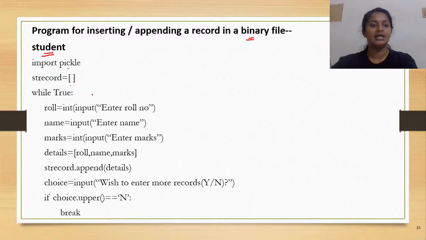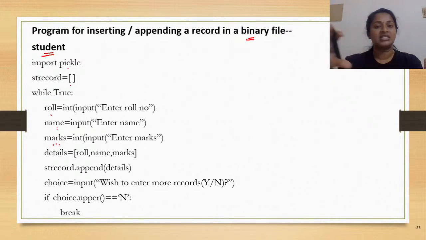So before moving on to the opening of the file, see, inside the loop, I have read the values of roll number followed by the name and the marks. Okay, all these things would be read and stored onto the variables respectively, roll, name, and marks. So I hope all the three statements are clear to you. Now this is going to be a record of a particular student, isn't it?